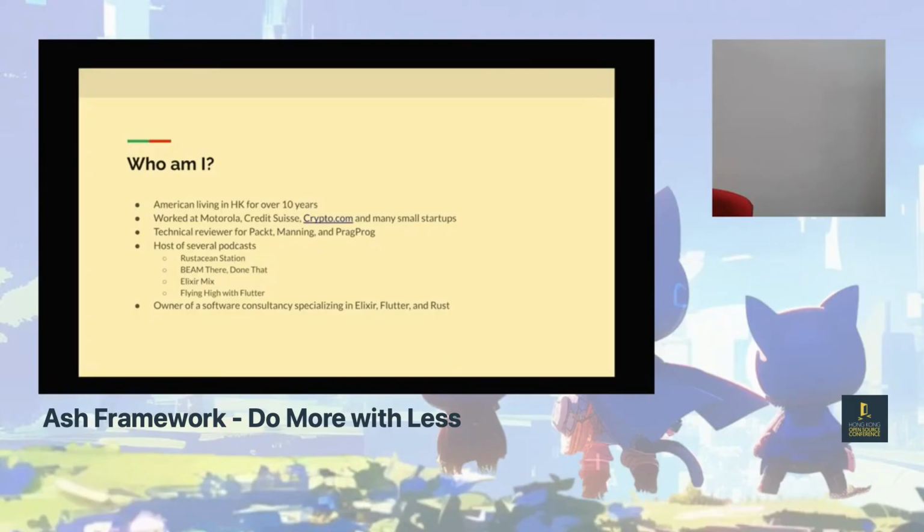And I also have several podcasts. You may have heard of them before. If you're using Rust, there's Rust Station. If you're doing things in Elixir or Erlang, I have Beam There, Done That, and Elixir Mix. And also I did quite a bit of Flutter, so I was doing Flying High with Flutter. And because of all this, I actually have my own consulting company called Plangora, where we use Elixir, Flutter, and Rust. Have you guys heard of Elixir, Flutter, and Rust? Maybe Elixir, probably not, right? You've heard of it, just those two guys. Wow, so I'm very happy to hear that. That's also a secret sauce of mine, so that's part of it.